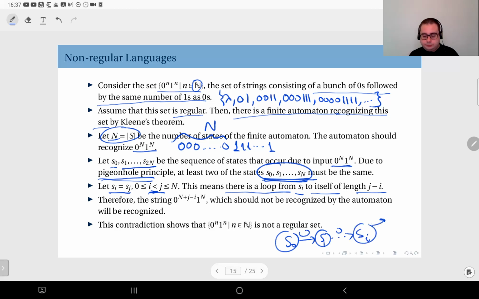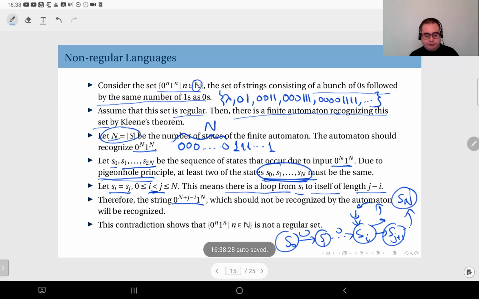And there is a loop to itself, because at step number j, you are also at Si, and then you continue to Sj plus 1 and up to Sn. So this means there is a loop of length j minus i, and j minus i here is not 0, it's positive. Now, consider the string 0^(n plus j minus i) 1^n.